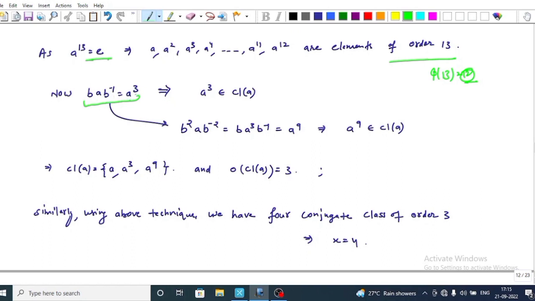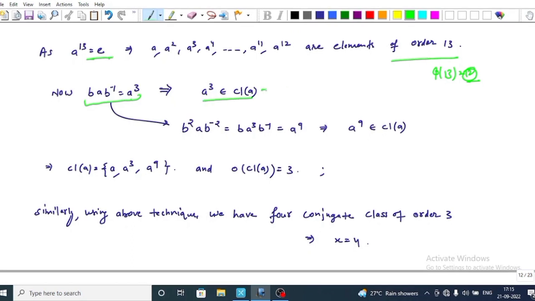This implies that A power 3 belongs to the conjugate class of A, because by the definition, the conjugate class of A contains the element B such that B belongs to G and B is related to A.